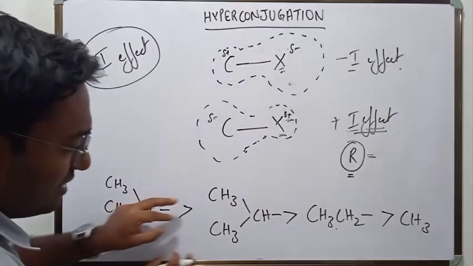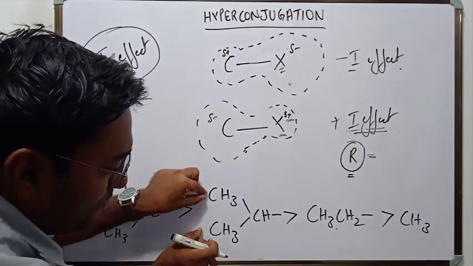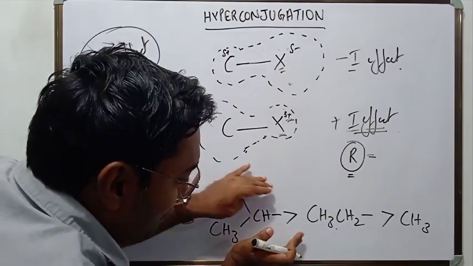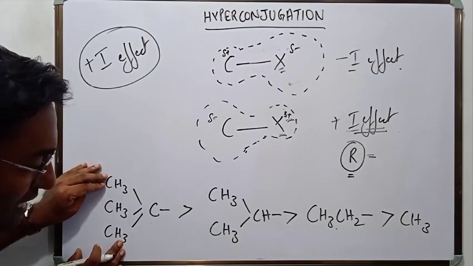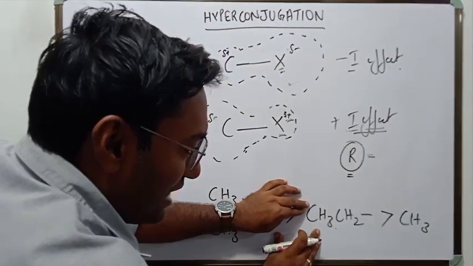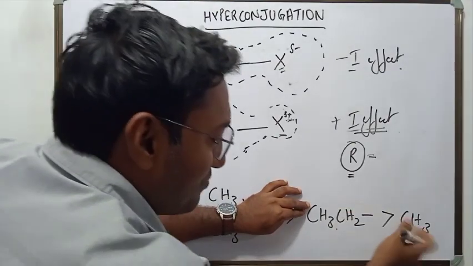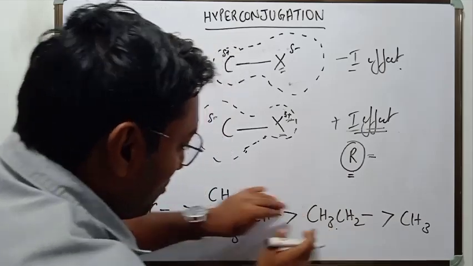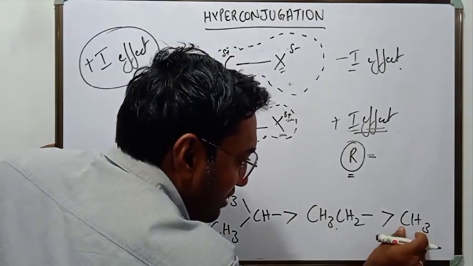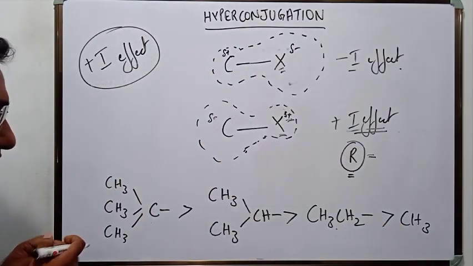After this, rank will come to this. This is the isopropyl group. There are two pumping groups here, correct? So the electron cloud will be shifted away from it, but not like this. After this, this is the ethyl group. It is a primary alkyl group. Electron cloud will be shifted away from it, but not as much as this, because there is only one pumping group. And after this, finally you will get methyl.